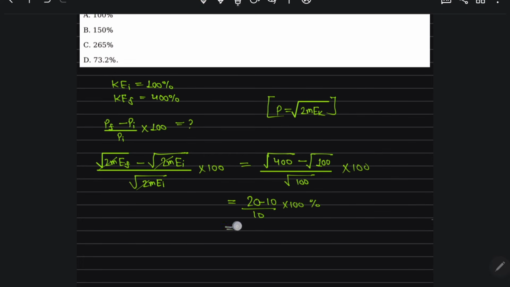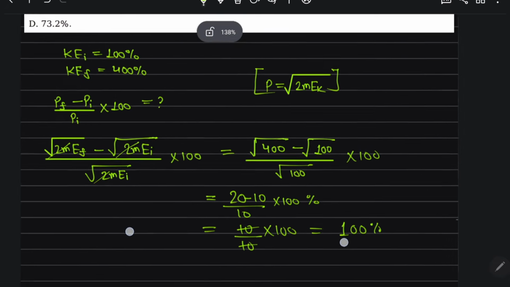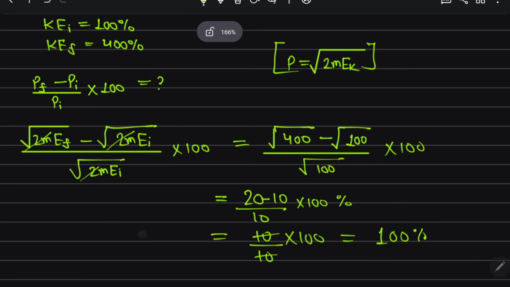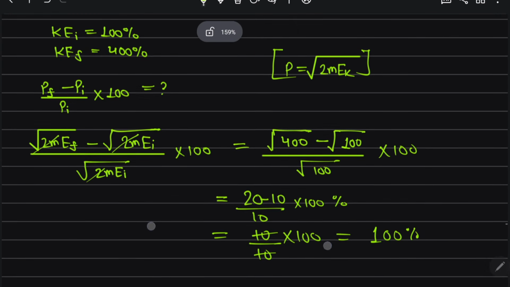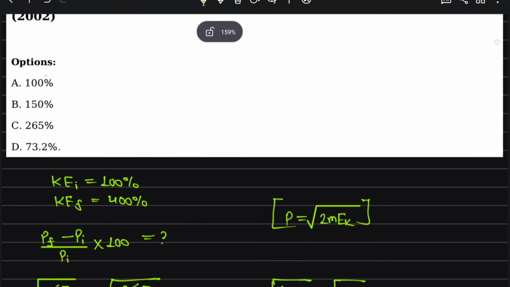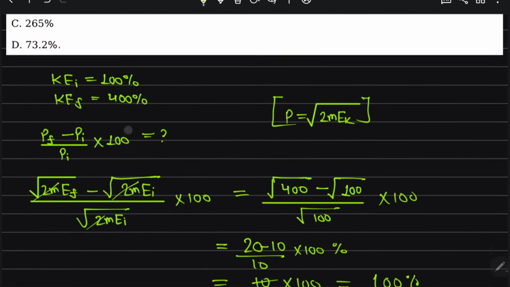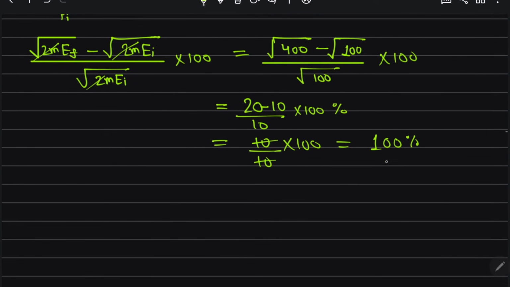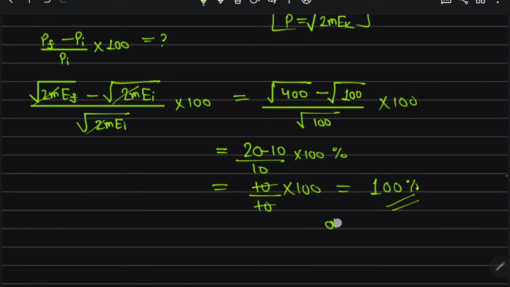So this comes out to be 10 divided by 10 into 100. So it increases by 100%. So any option? Option A is correct. Actually, by mistake we have done this wrongly. Understand? Option A is correct.